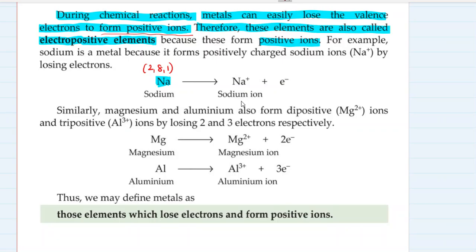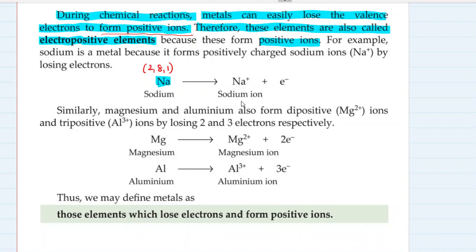Now every element in the universe, an atom of every element in the universe wants to achieve stable electronic configuration. Why stable electronic configuration? In order to become chemically stable. So what is stable electronic configuration? Now, if you see a periodic table, the group 18, that is the last group of periodic table, is of noble gases.